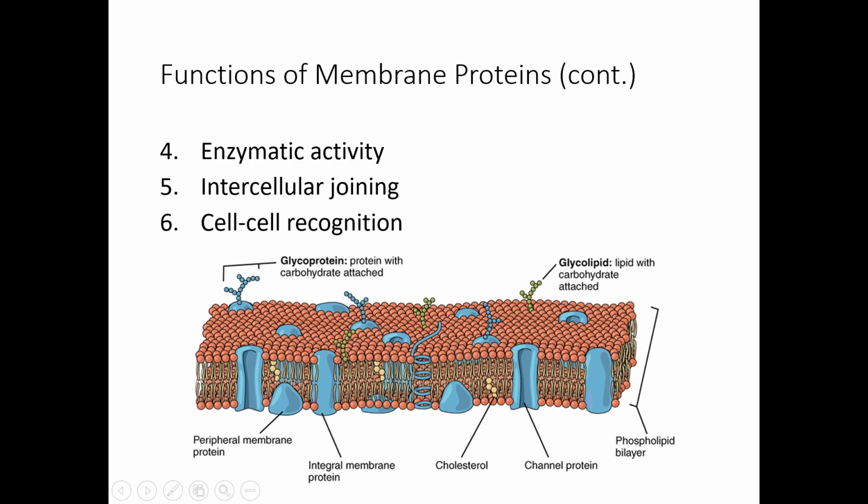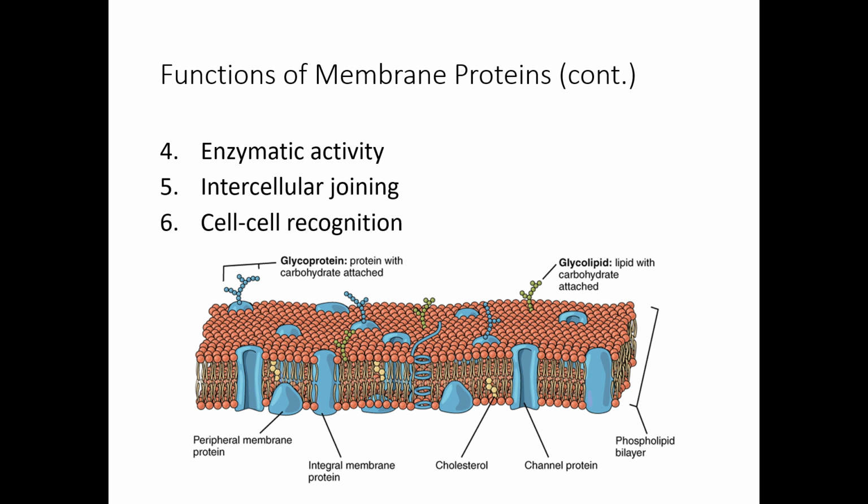Next function would be enzymatic activity. So some of those proteins serve as an enzyme to speed up some chemical reaction. Number 5. Intercellular joining. So proteins help to join cells to the neighbor cells. And finally, number 6, cell-to-cell recognition.